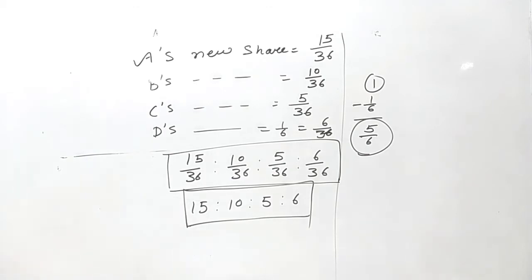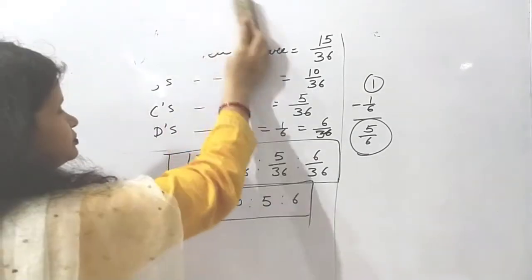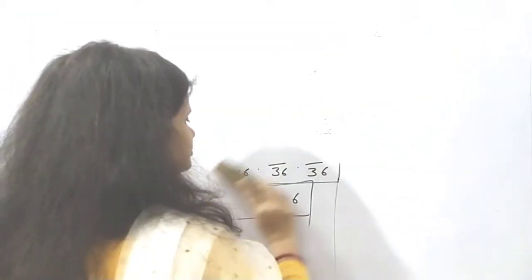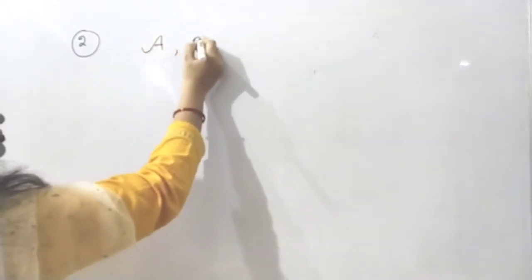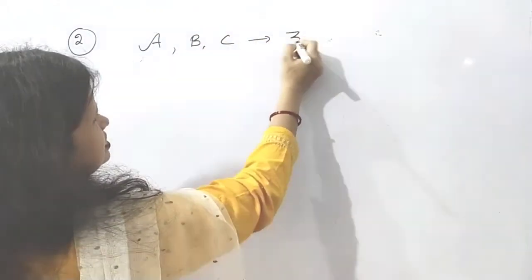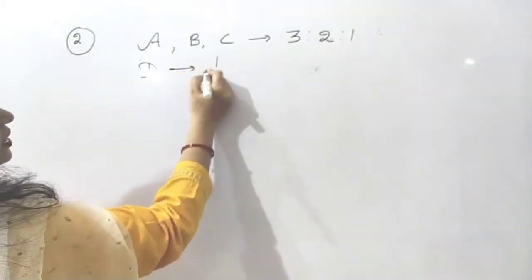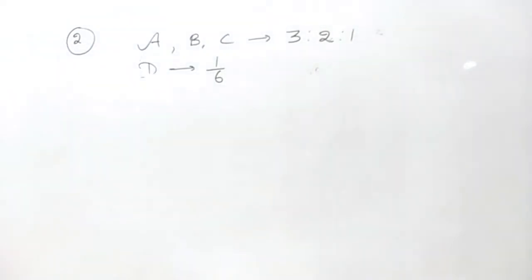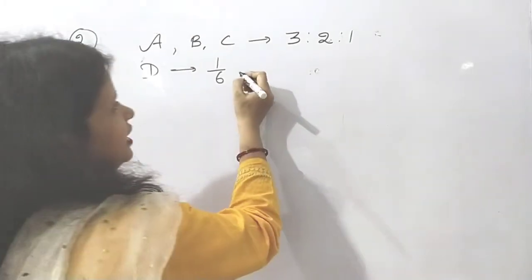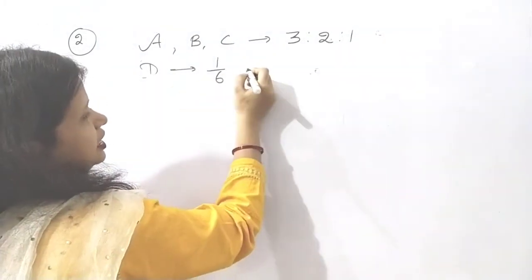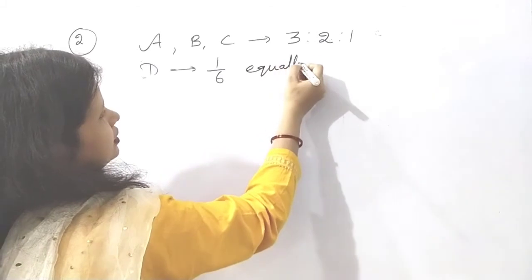Now, let us discuss the second point. A, B and C are sharing profits in the ratio of 3:2:1. D is admitted for 1/6 share in profits. And how is D acquiring his share? He is acquiring his share equally from all the partners.